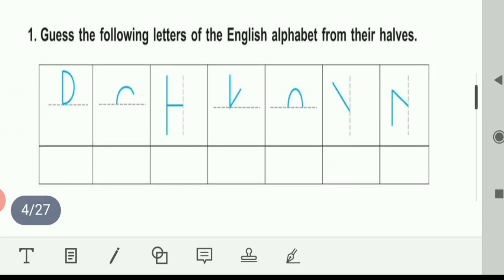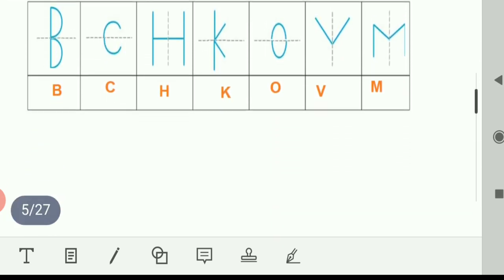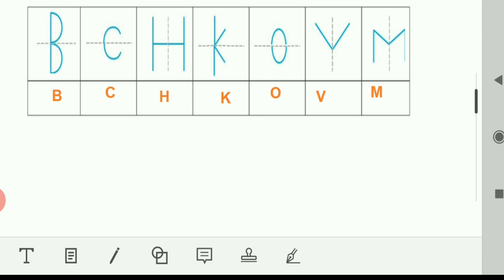See, this is the half part and this one is the full part. So we are using the mirror view. We are only drawing the half part and we are getting the letter.